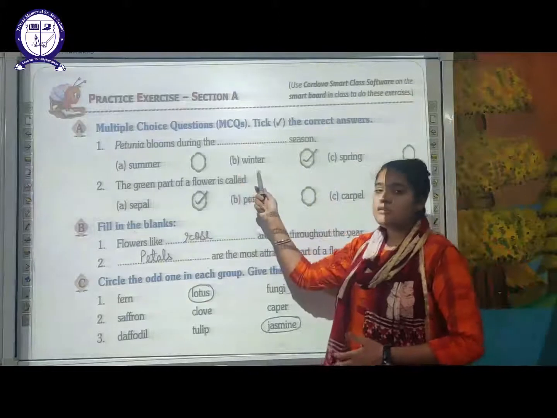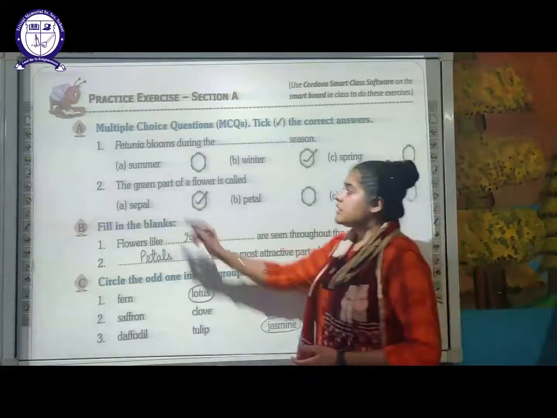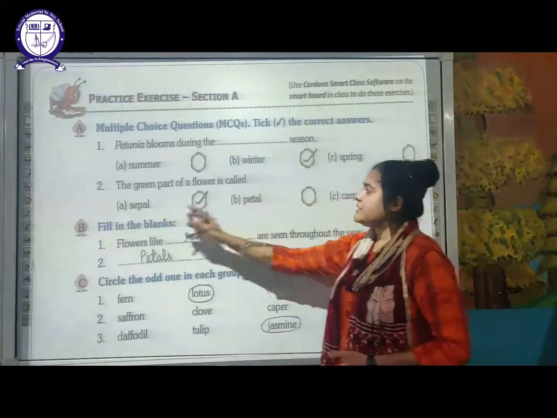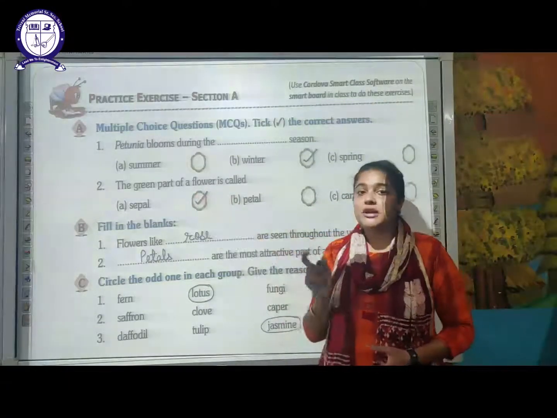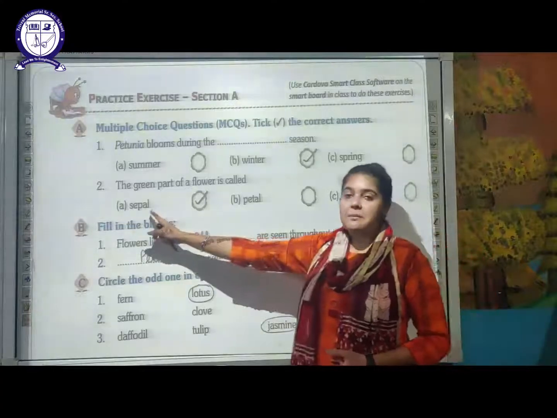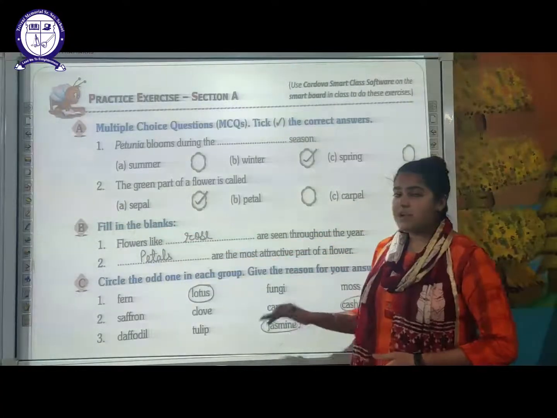So the right answer is your winter season. Next is the green part of the flower is called as sepal, petal or carpel. So the green part of the flower which protects the bud is your sepal part. Okay. Then next is fill in the blanks question.